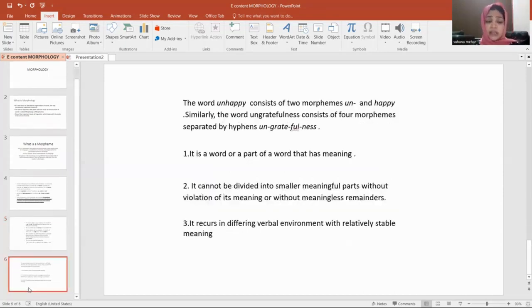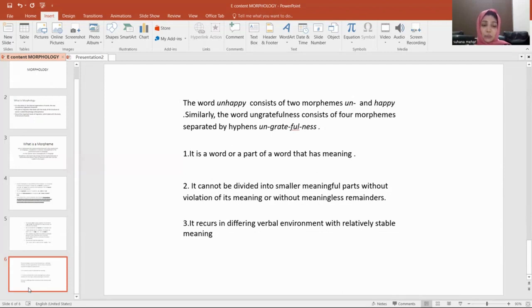And we are moving to the last slide. The word unhappy consists of two morphemes. Which are those morphemes? Un and happy, the two morphemes. And similarly, the word ungratefulness consists of four morphemes. And you can see here they are separated by hyphens.